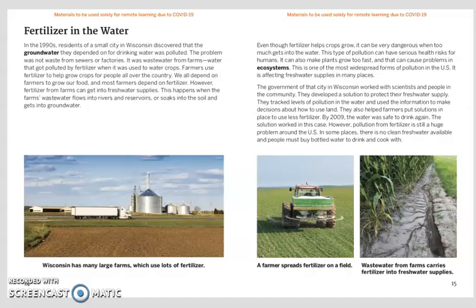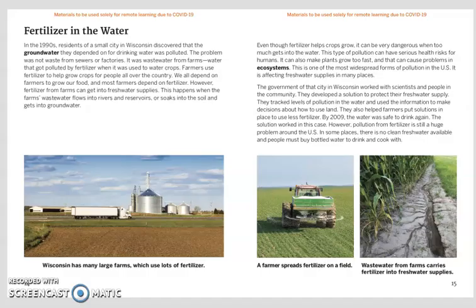However, fertilizer from farms can get into freshwater supplies. This happens when the farm's wastewater flows into rivers and reservoirs or soaks into the soil and gets into groundwater. Even though fertilizer helps crops grow, it can be very dangerous when too much gets in the water. This type of pollution can have serious health risks for humans. It can also make plants grow too fast, and that can cause problems in ecosystems.